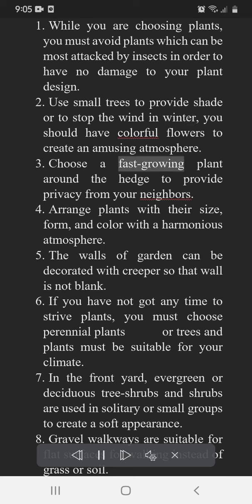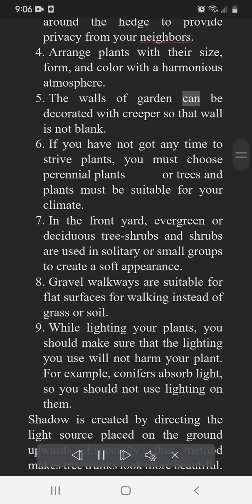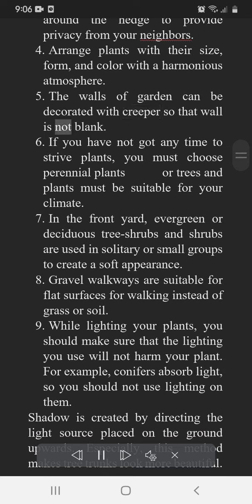Choose a fast-growing plant around the hedge to provide privacy from your neighbors. Arrange plants with their size, form, and color with a harmonious atmosphere. The walls of the garden can be decorated with creepers so that the wall is not blank. If you do not have any time to tend plants, you must choose perennial plants or trees, and plants must be suitable for your climate.